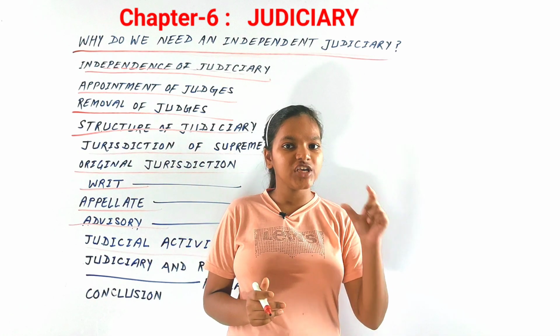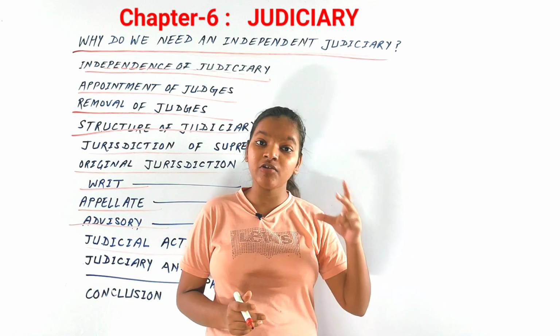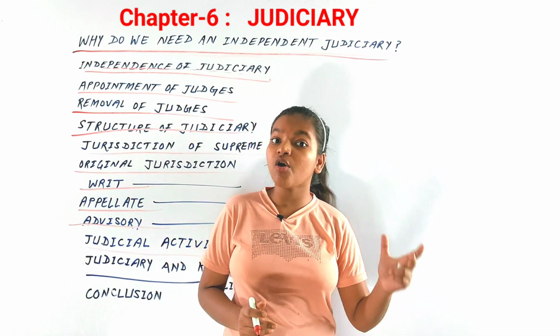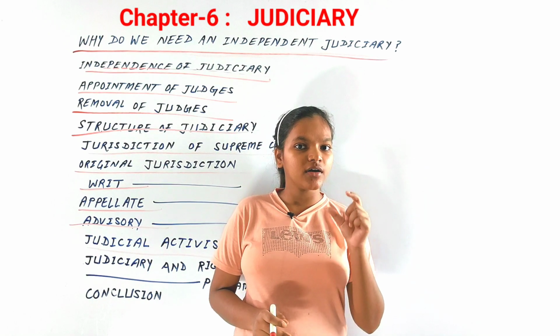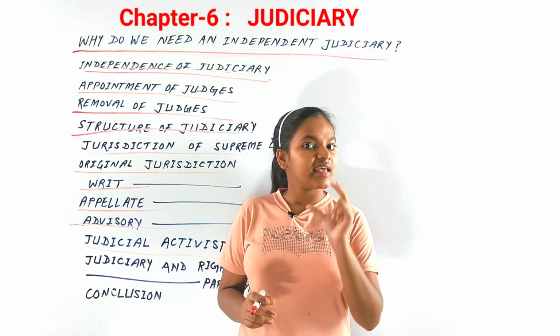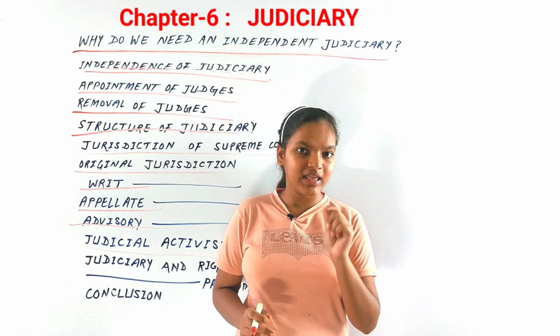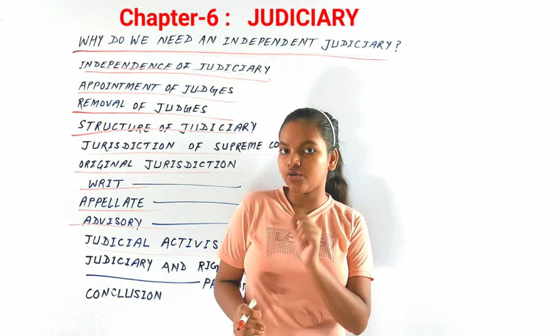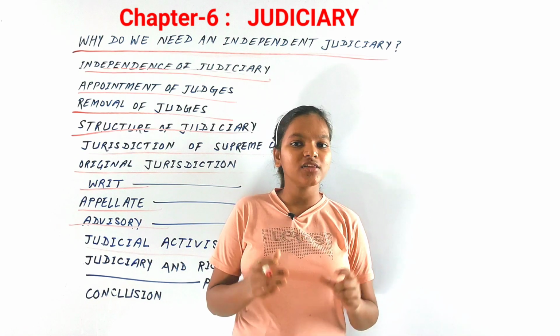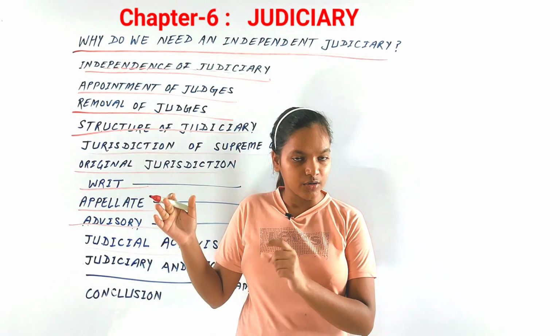Over the years, judicial activism has revolutionized the functioning of the courts in our country. Now, you may have heard a term, public interest litigation or PIL, which is also known as social action litigation or SAL. What is PIL or SAL?